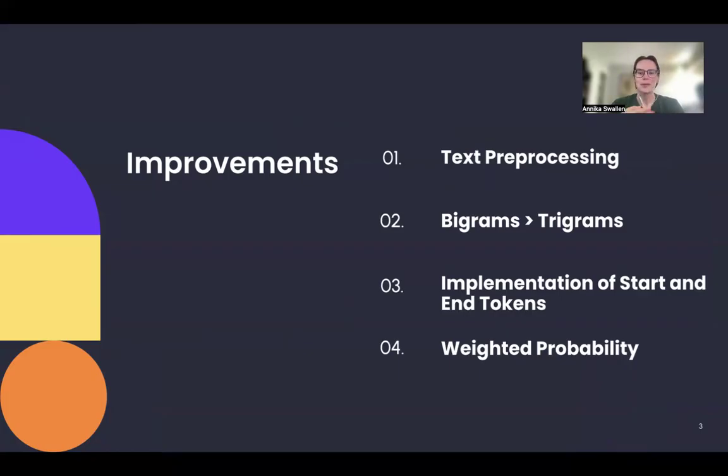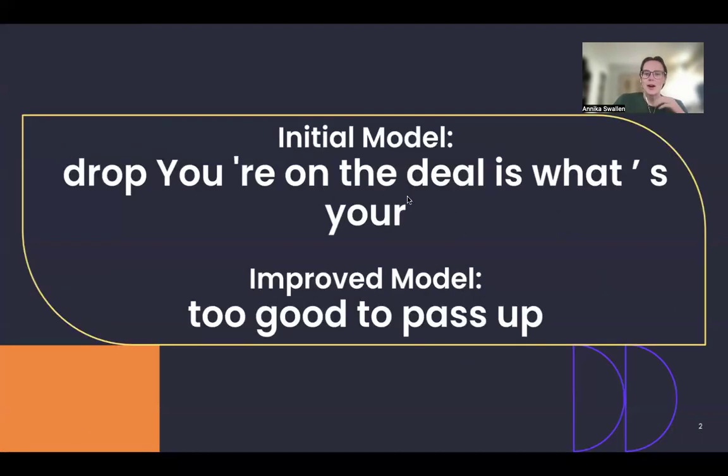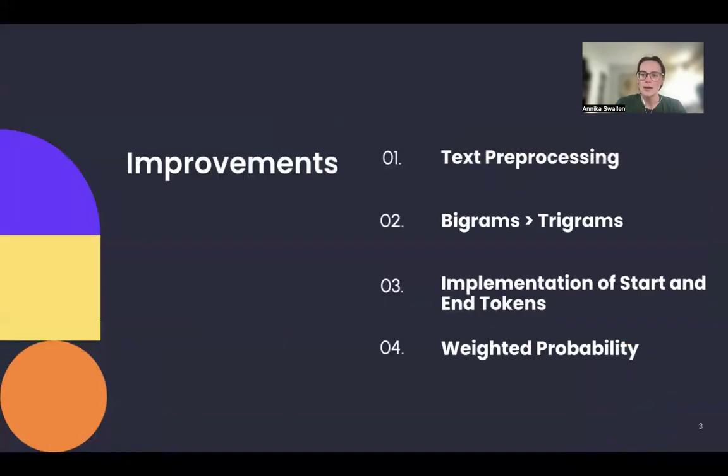The next thing I did was the implementation of start and end tokens. As we can see in our initial model, it's ending with "your" and it's starting with "drop." It's not looking at the actual start and end of sentences. So what I did was I coded the model to look at the start and end of all of our historic email subject lines and told it that you need to start with one of our start words and end with one of our end words. This way we're going to get a subject line that actually flows and makes sense. It's starting and ending in the places that we would expect a subject line to start and end.